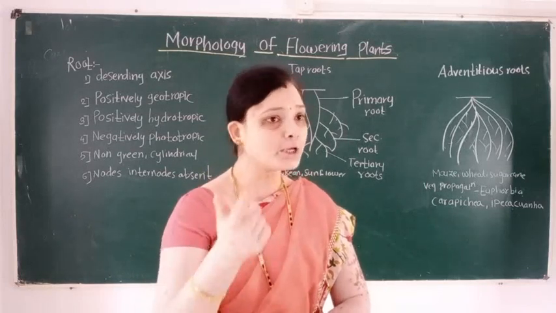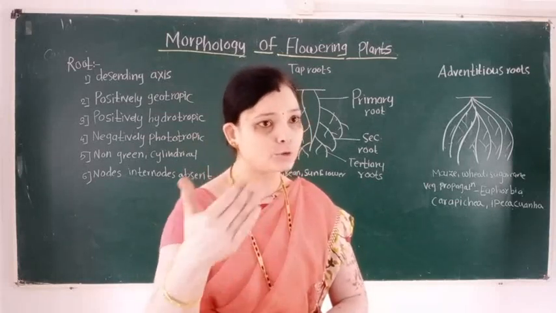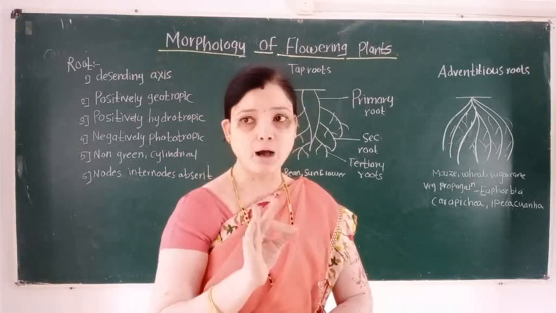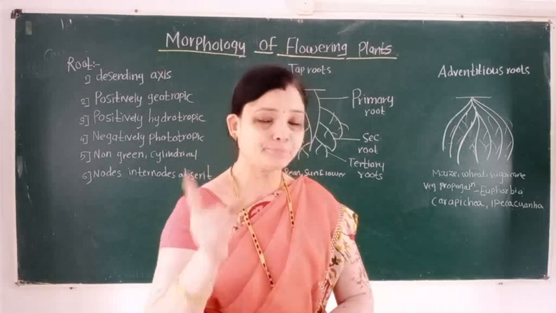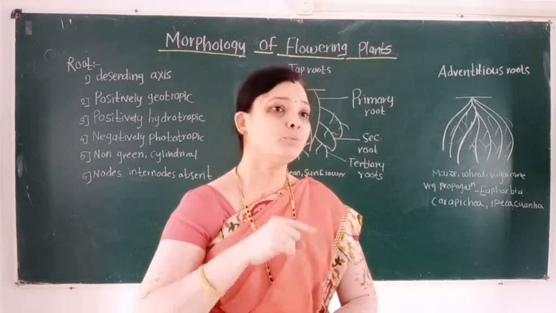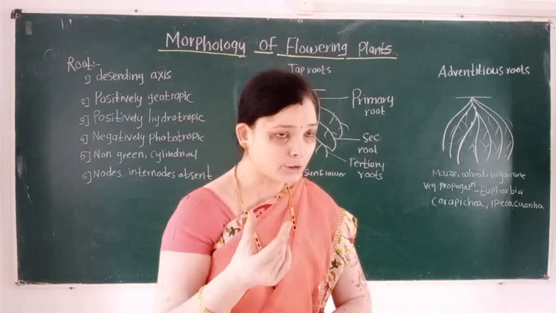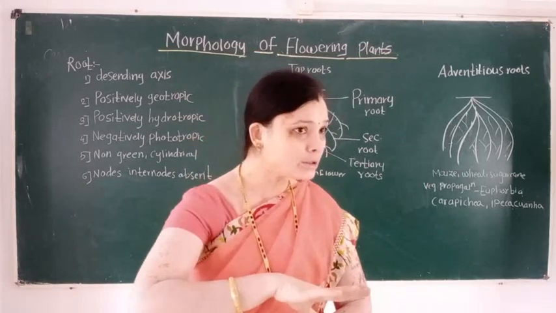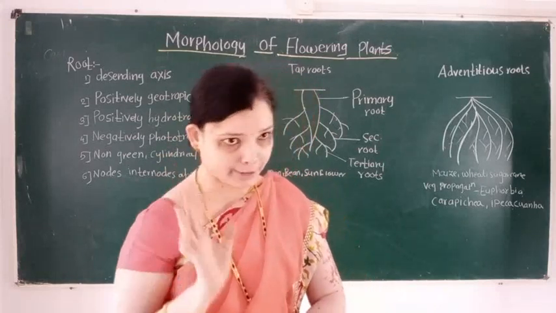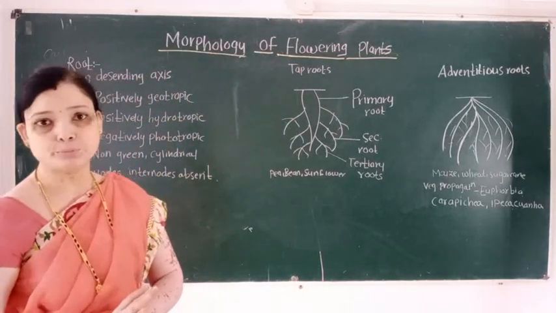What are the functions of the root? First function is that it gives fixation to the plant body, and second, roots are responsible for absorption of water and minerals from the soil, and these minerals and water are necessary for the proper growth and development of the plant body. So these are the characteristics and functions of the root.